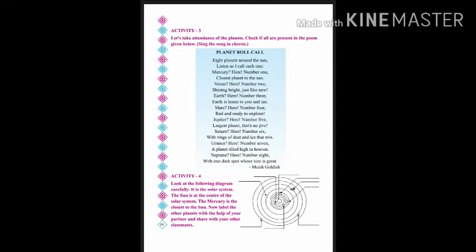Mars is a red planet. Jupiter is the largest planet. Saturn has rings of dust and ice. Uranus is a tilted planet, and Neptune with one dark spot. Now coming to activity 4, look at the picture. Now it shows about the solar system. You have to label them, okay? Now again you will read the poem and try to label the planets that are given.